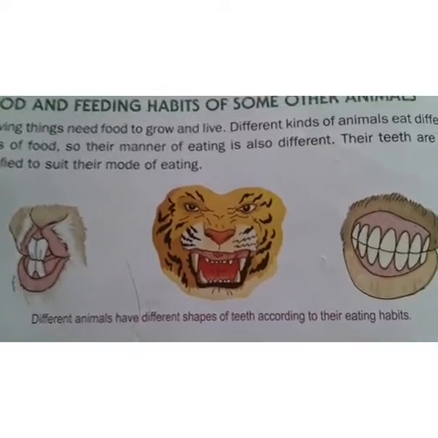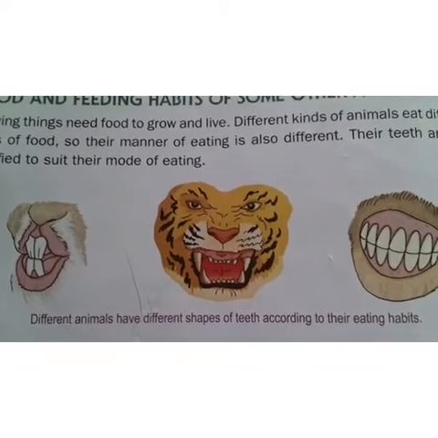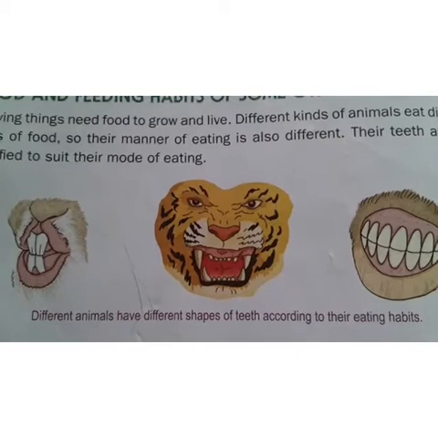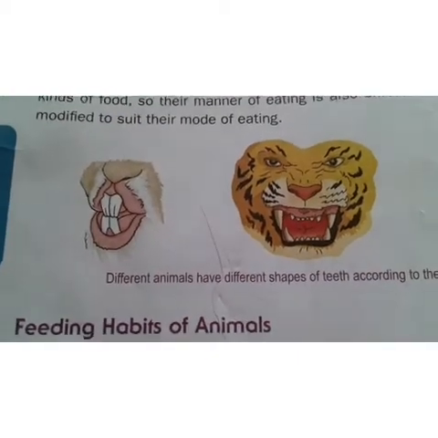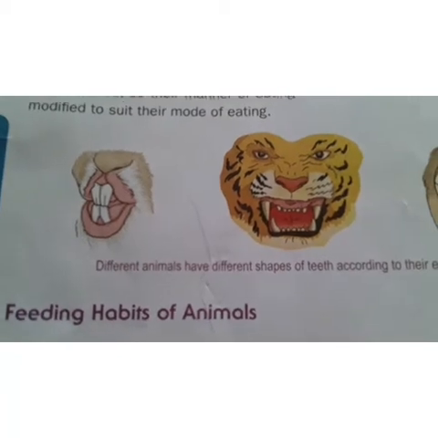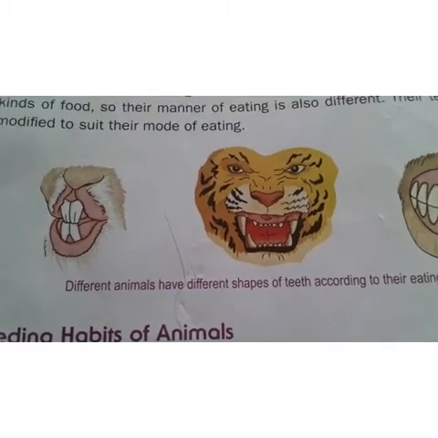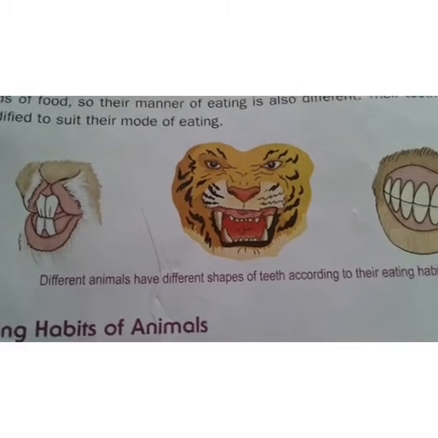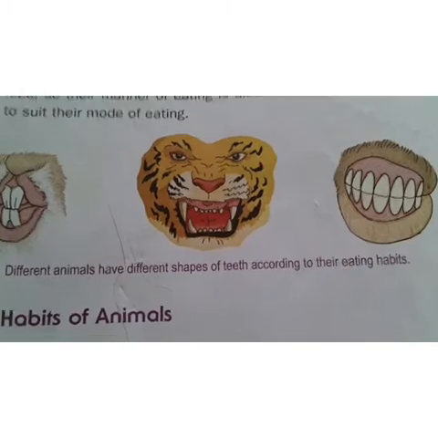Incisors, canines, premolars and molars. And how many teeth do we have? We have 32 teeth. And some of the animals have broad and flat teeth, and some animals like tiger have tearing teeth, and some animals like humans and bears have mixed teeth.